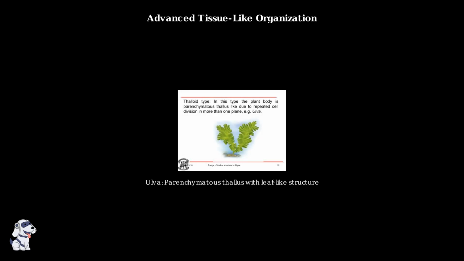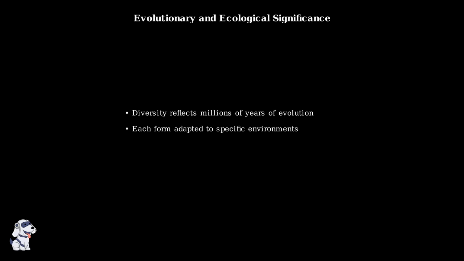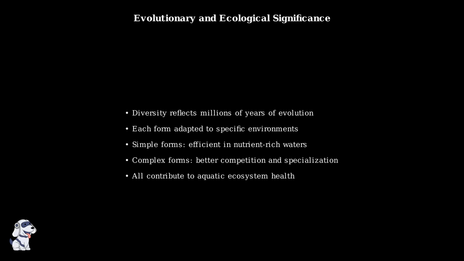At the most complex end of the spectrum, we find algae like Ulva with parenchymatous organization. These algae have developed tissue-like structures that resemble the leaves of higher plants, showing remarkable evolutionary advancement. This incredible diversity in thallus organization reflects millions of years of evolutionary adaptation. Simple forms are highly efficient in nutrient-rich environments, while complex forms allow for better competition and specialization. Each type plays a crucial role in maintaining healthy aquatic ecosystems around the world.